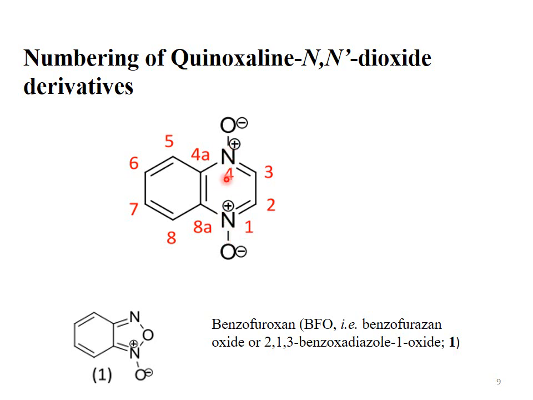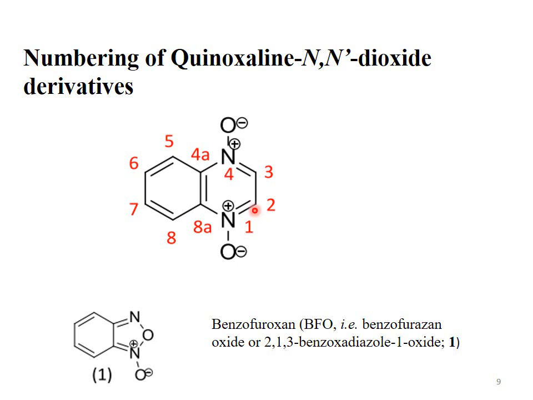The two nitrogens are equivalent, so the numbering can be started from this nitrogen, that is position 4, or from this nitrogen, that is position 1. So the substituent present at position 2, the substituent next to these positively charged nitrogens, or we can say the quaternary nitrogen, decides the numbering system.